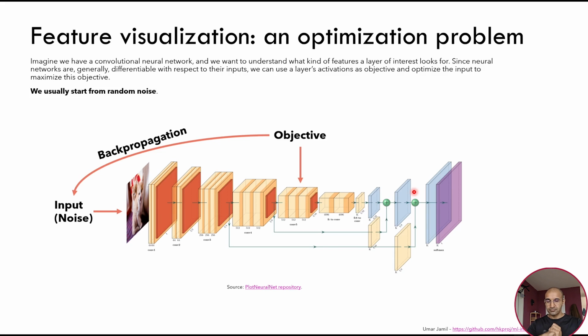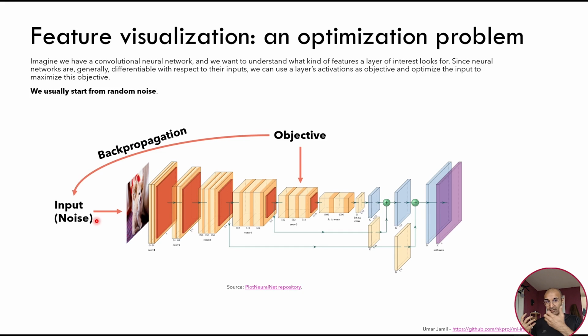So imagine that you have a classification network, a convolutional network that is used for classification. As you can see here at the end, we have a softmax and we have subsequent layers of convolutions. We want to understand what this layer of convolution has learned. In order to understand what kind of features this layer has learned, we will treat it as an optimization problem, which means that we will create an input that is complete noise.